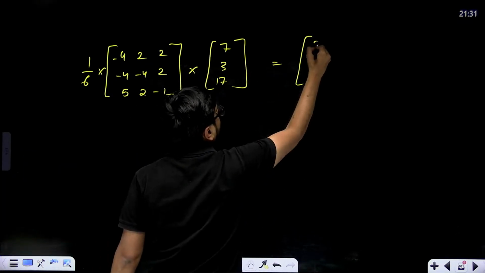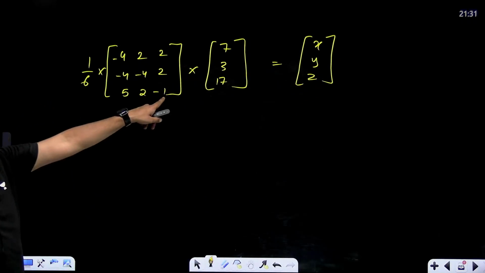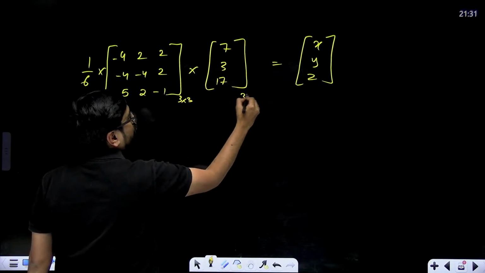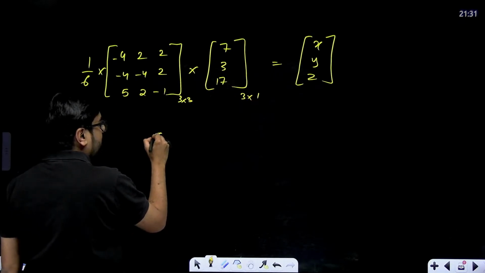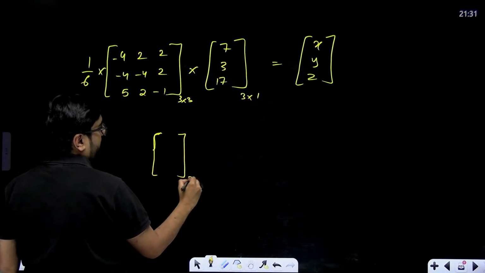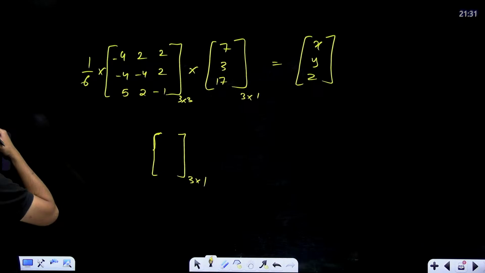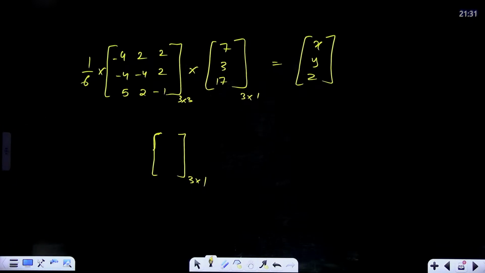The result will be a column matrix. This is 3 into 3. Right? This is 3 into 1. So finally you will get a matrix that will have 3 rows and 1 column. So my 1 by 6 will have to multiply inside with every element. So little bit calculative, but you can do it.